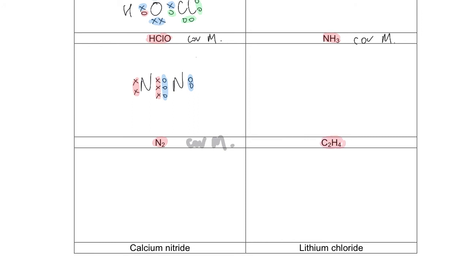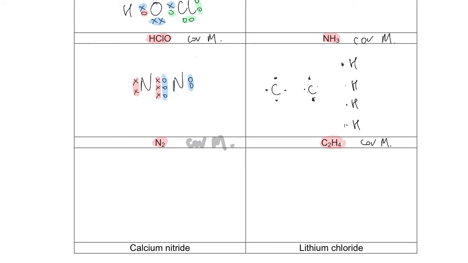Okay, next one here, is this covalent molecular or ionic? This is, again, covalent molecular. C's have 1, 2, 3, 4, and there are 2 of these C's. And then there are 4 H's, 1, 2, 3, 4. How do I connect these? You have to use your bit of imagination. I could connect them all to that one, but that just wouldn't make sense because then I haven't connected the other carbon there, so I can't do that.